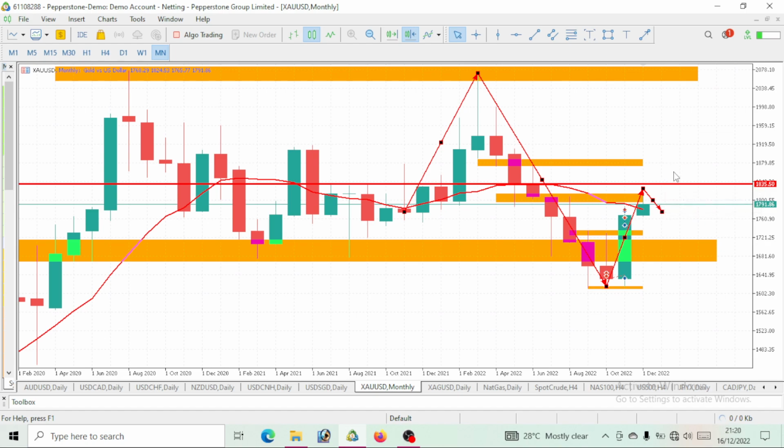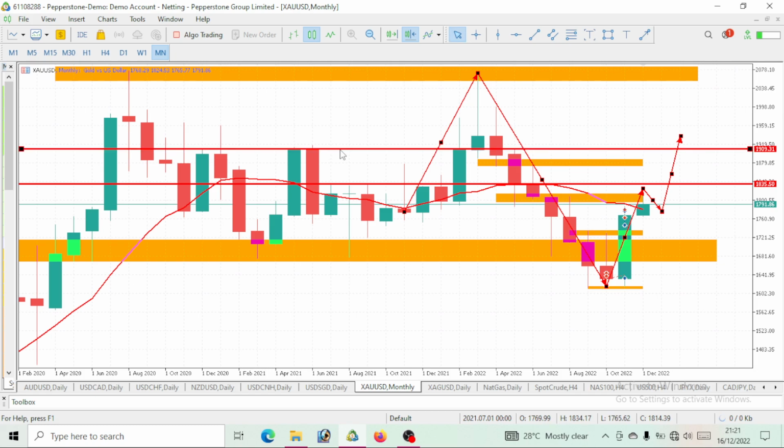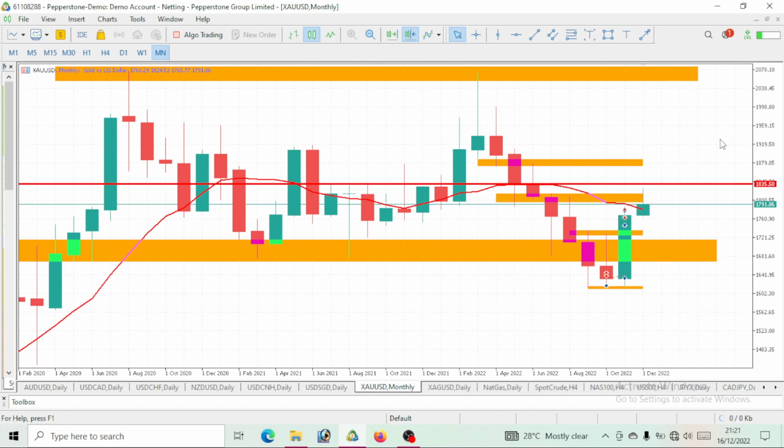It was close to the level, then kind of like a pullback, which is more visible on the daily time frame. We will get into that soon. So once that pullback is complete, we should continue our bullish move at the next level. Then the next major level we will be getting a reaction from is a level of 1900. So this is to tell you that this gold is still on a bullish move. So watch out for a bullish move.